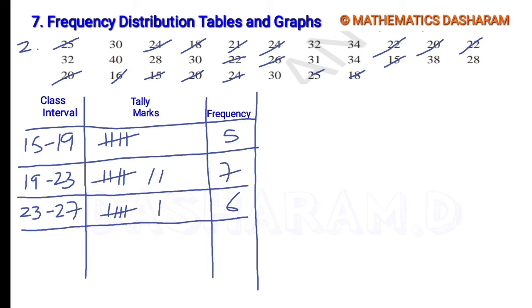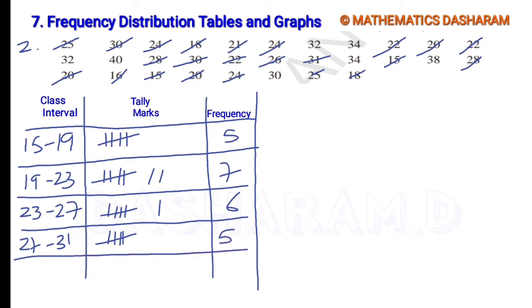Next class interval: the lower limit is 27 and the upper limit is 31. So 27 to 31 means 27 to 30.9. So here 1, next 2, 3, 4, here 5, only 5.